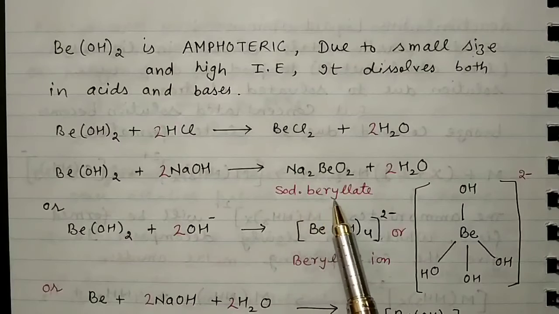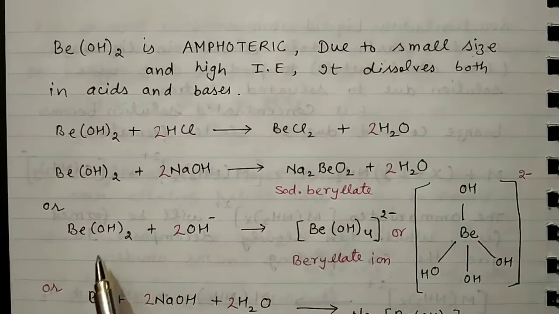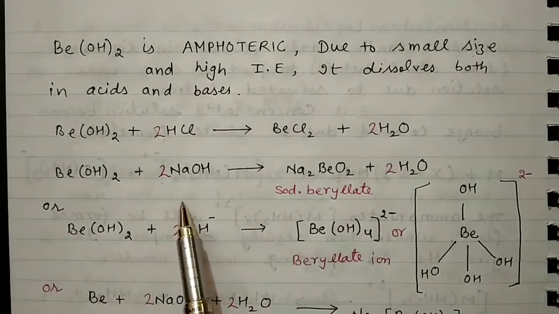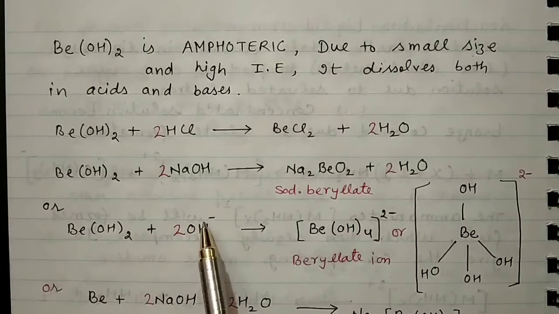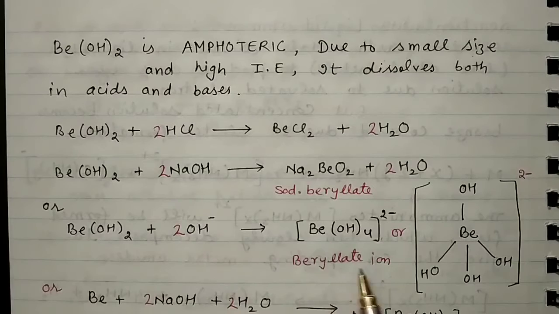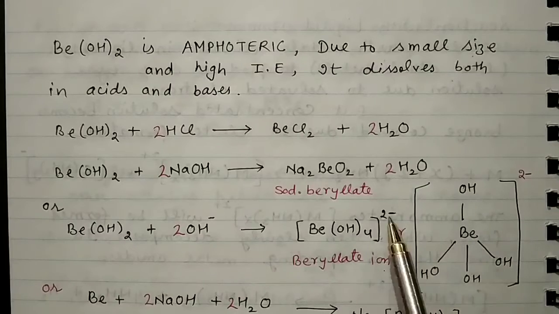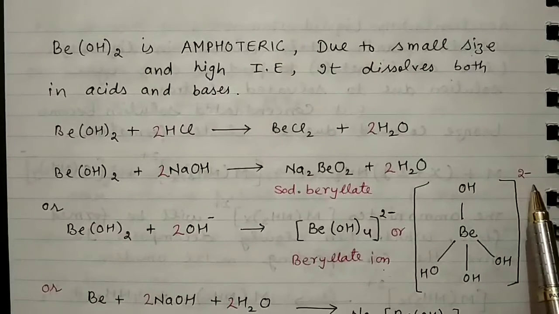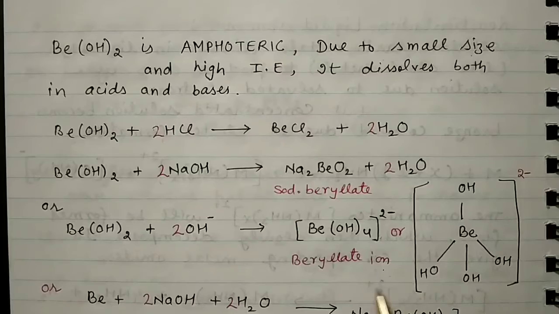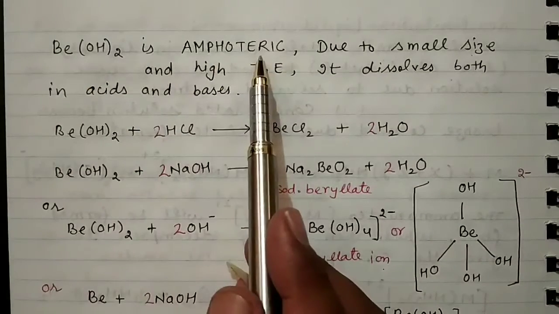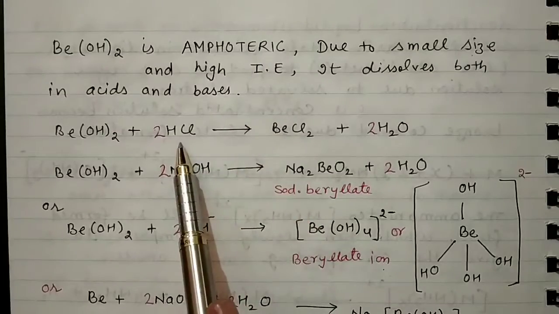This is sodium berylate, and one can write it like this: beryllium hydroxide when combined with 2 moles of hydroxide gives the berylate ion. One can write it like this: Be with 4 OH groups, 1, 2, 3 and 4, in a square bracket with 2 negative charge. So this is the berylate ion. Beryllium hydroxide is amphoteric in nature, meaning it can react with acid as well as base.